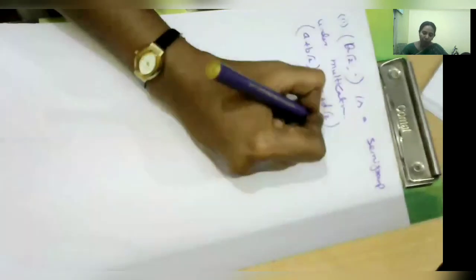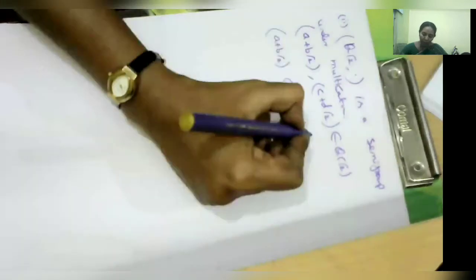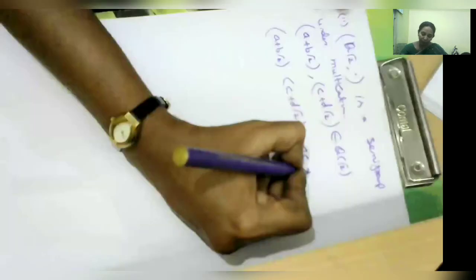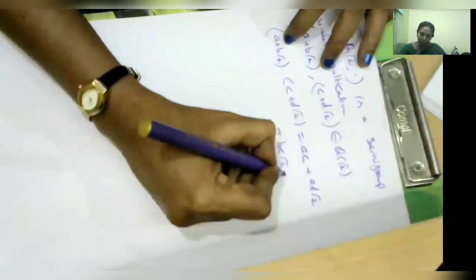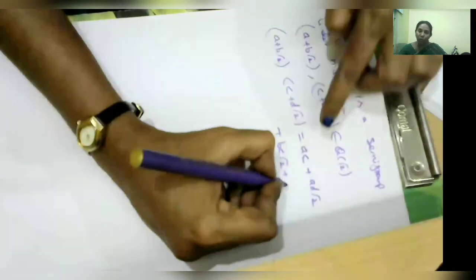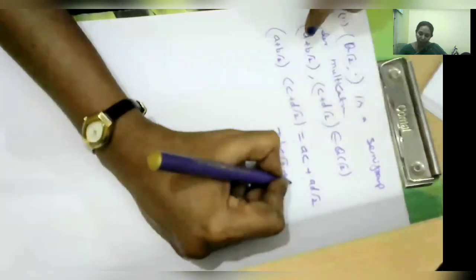Here also take two elements, a plus b root 2, comma, c plus d root 2, and check that the product belongs to Q root 2. Multiply a plus b root 2 into c plus d root 2, using ordinary multiplication: a into c is ac, plus ad root 2, plus bc root 2, plus root 2 into root 2 times b into d, so 2bd.